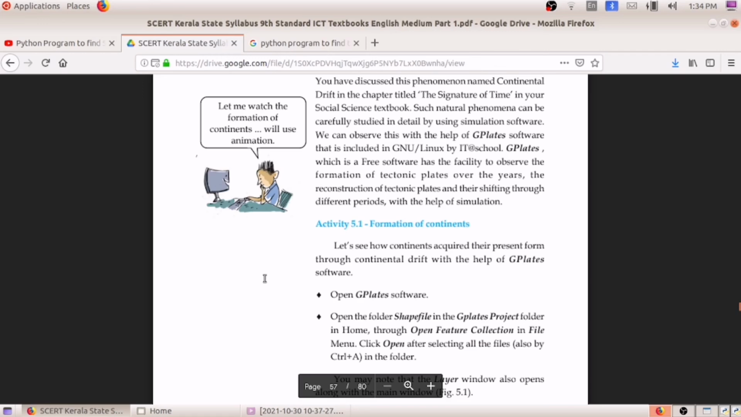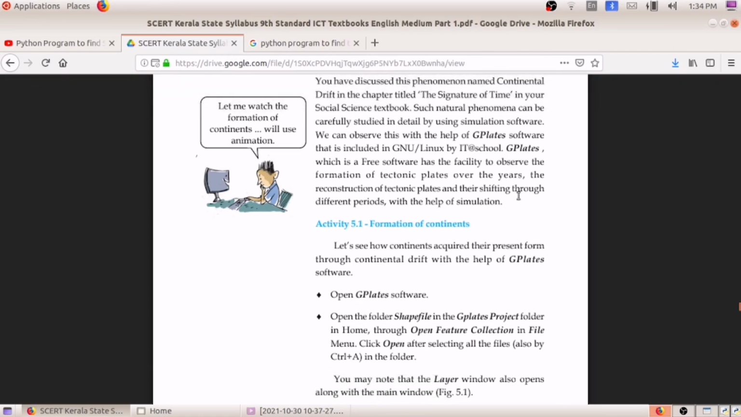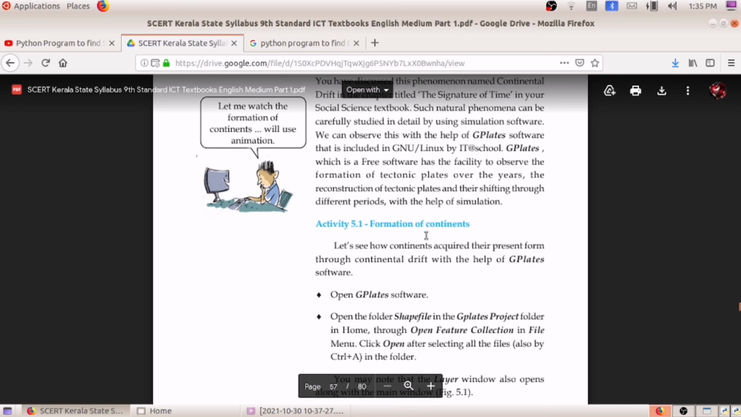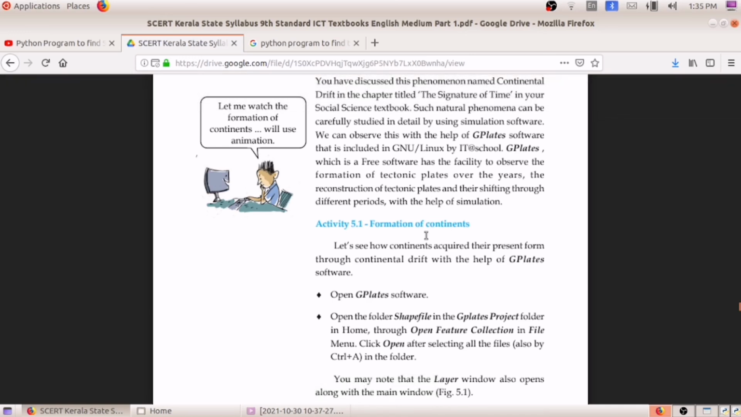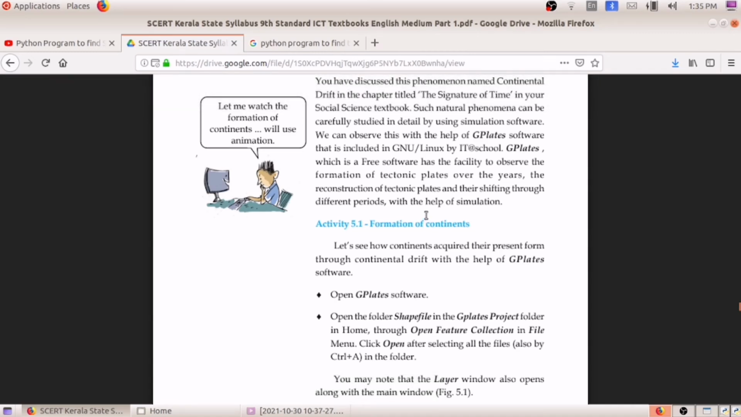The first activity is activity 5.1, formation of continents. We will be doing this activity, formation of continents. About this activity I will be discussing in the next session. First, we will do all these things with the help of G-Plates software.